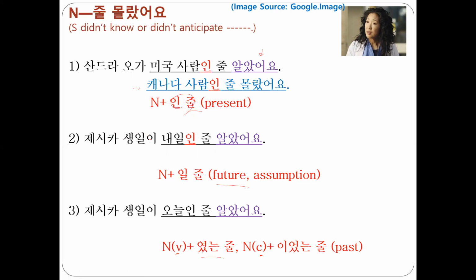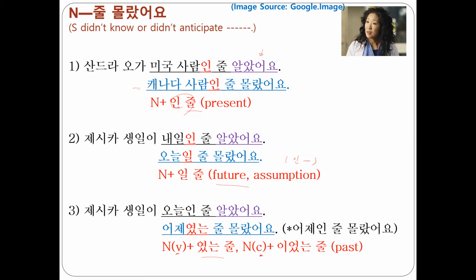제시카 생일이 내일인 줄 알았어요. I thought Jessica's birthday is tomorrow. I didn't know it would be today. So I used assumption. But you can say that 오늘인 줄 몰랐어요. But anyhow, I'm giving you an example, a sense of assumption. Okay? 오늘일 줄 몰랐어요. 제시카 생일이 오늘인 줄 알았어요.